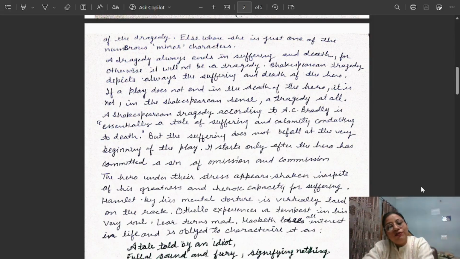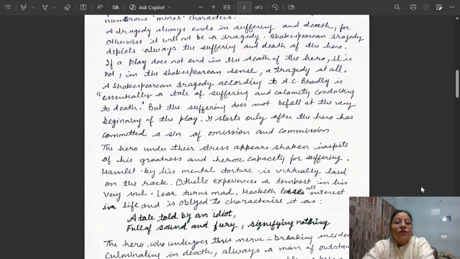What does it mean, omission and commission? Omission is the failure to act, and commission is the act of doing. So we find that it always starts after the hero has committed a sin, whether he fails in doing something or does some act of sin.